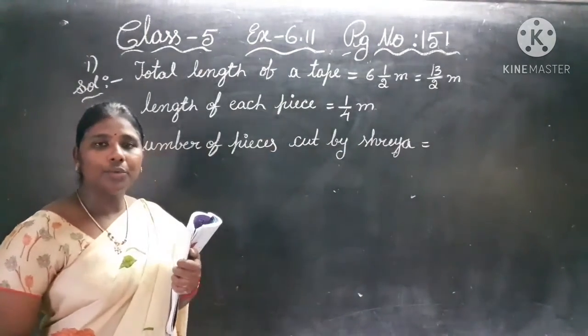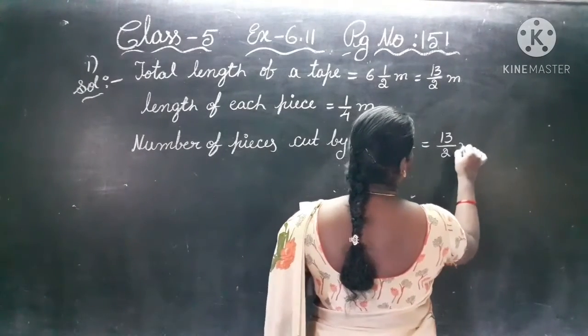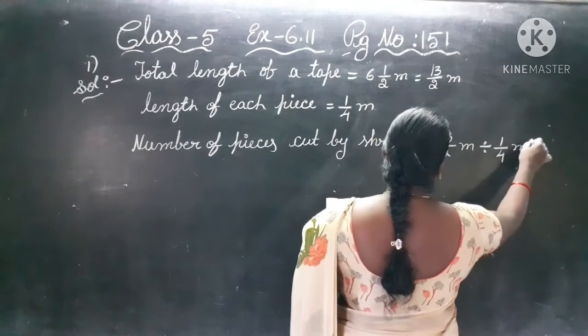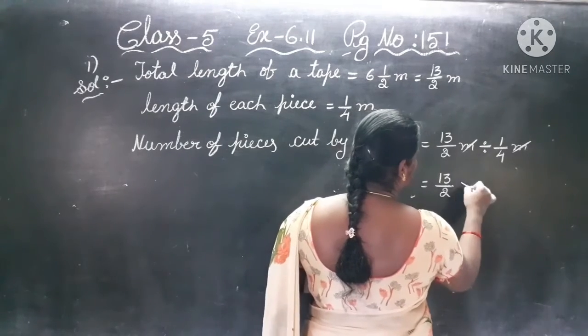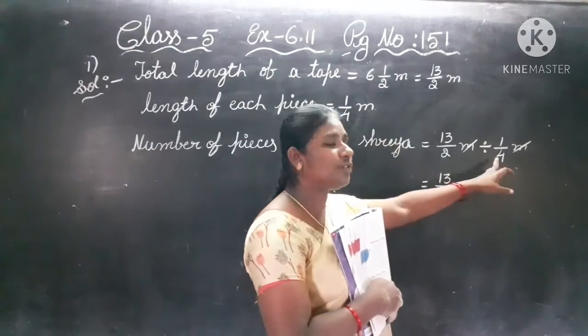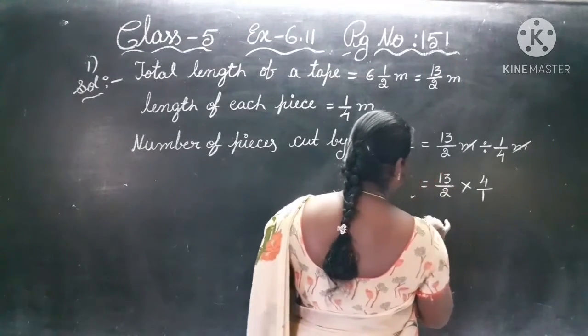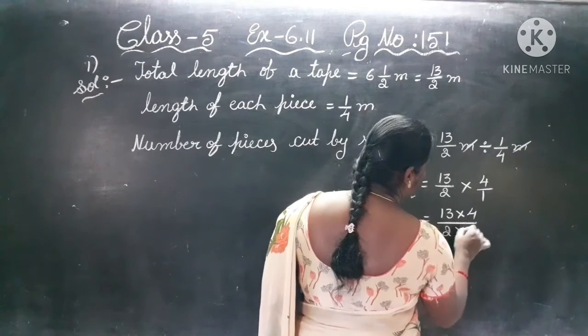So what we have to do here? Division. So 13 by 2 meters divided by 1 by 4 meters. Here meters cancel. 13 by 2, in the place of division, multiplication. After this fraction we have to write the reciprocal. So 4 by 1. 13 into 4 by 2 into 1.